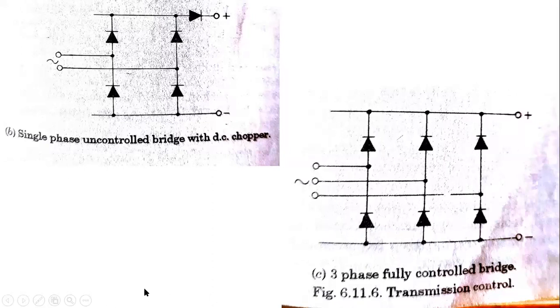If you want three phases, all the thyristors should be on. So by applying delayed trigger pulses to the gates of the thyristors, the transmission control is done effectively. If you use these schemes, they give smooth control of power in the systems.